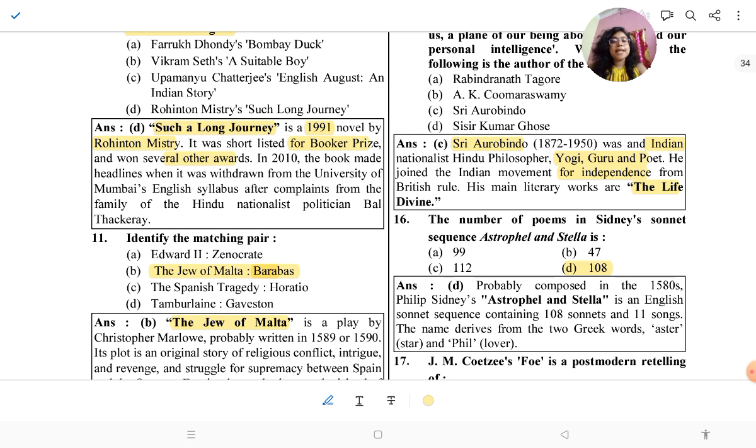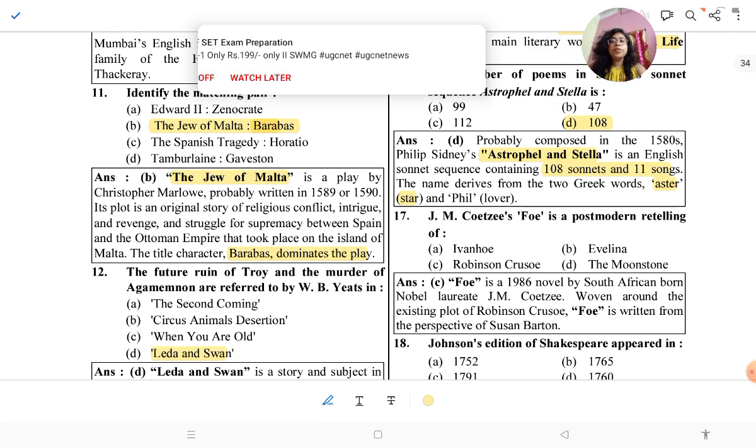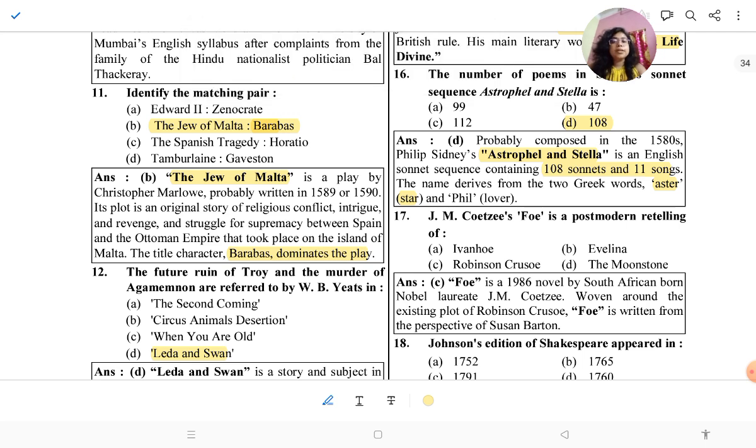Philip Sidney's Astrophel and Stella is an English sonnet sequence containing 108 sonnets and 11 songs. The name derives from two Greek words, aster and phil. Aster means star and phil means lover. Okay. Then the next question.